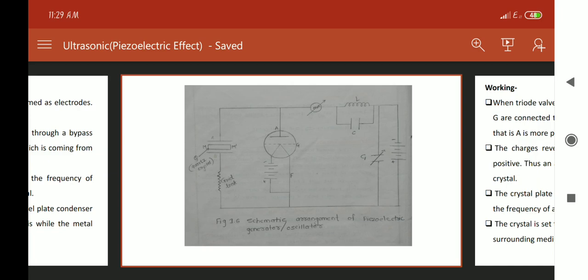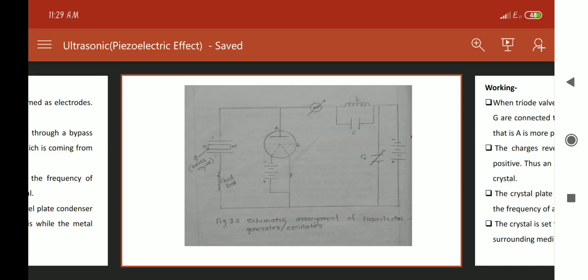The crystal starts to vibrate with the frequency of the applied field, sets up vibration along M dash, and produces ultrasonic waves in the surrounding medium.